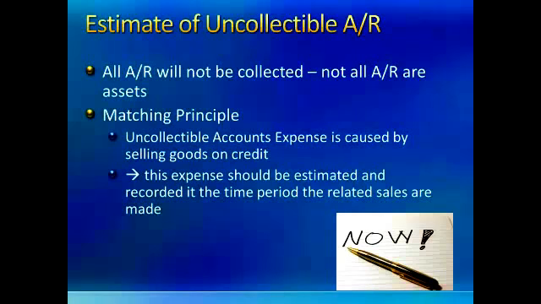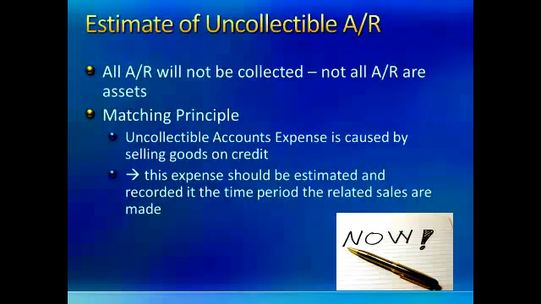The estimate of uncollectible accounts receivable fulfills two accounting concepts. All accounts receivable will not be collected, therefore, not all accounts receivable are assets. By reporting all accounts receivable as an asset, we would be overstating our assets. Again, assets are probable future economic benefits, and it's not probable that we'll collect all accounts receivable.